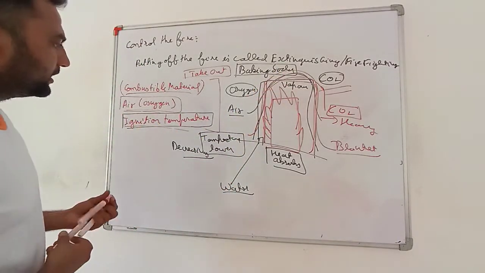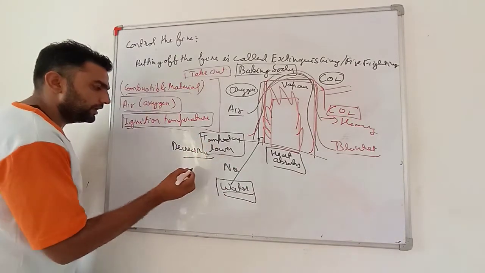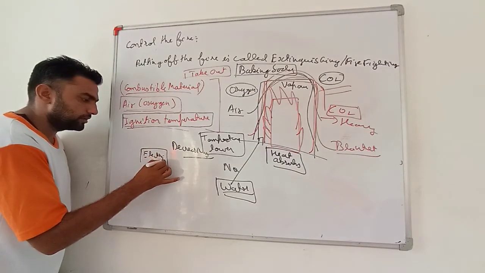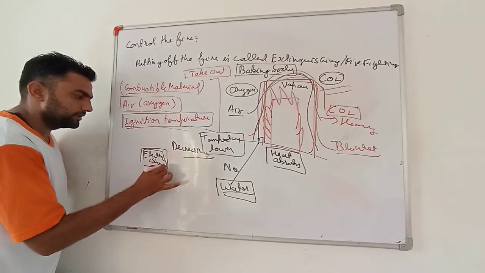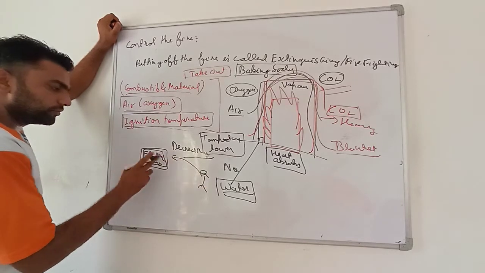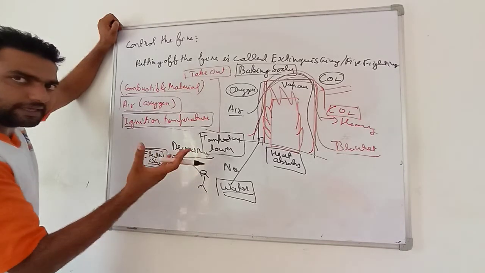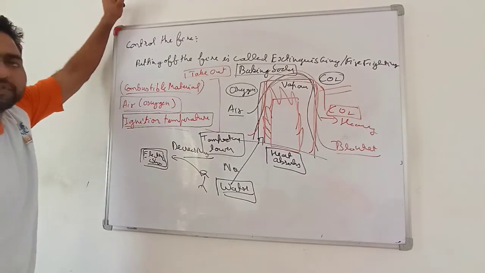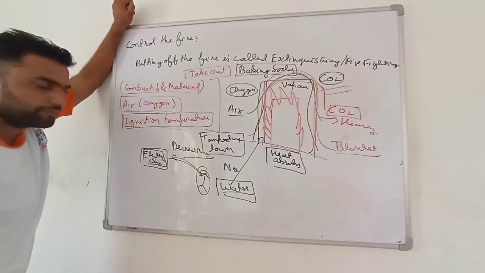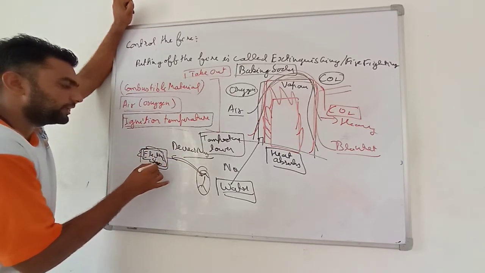Okay, my dear students. But the thing is, can we use water everywhere? The answer is no. If there is a fire because of an electric short circuit and the firefighter throws water to stop the fire, first of all, water is a conductor, not pure water, the normal water which we use is a conductor, and this person will get the current, and he or she may die. Moreover, since water is a good conductor of current, it will show no effect and the current will spread a lot.